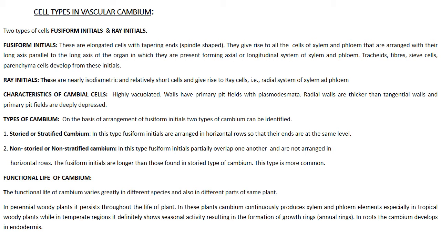Now we come to the functional life of the cambium. The functional life of cambium varies greatly in different species and also in different parts of the same plant. In perennial woody plants, it persists throughout the life of the plant. In these plants, cambium continuously produces xylem and phloem elements, especially in tropical woody plants, while in temperate regions it shows seasonal activity resulting in the formation of growth rings, which are also called annual rings. In roots, the cambium develops in the endodermis.